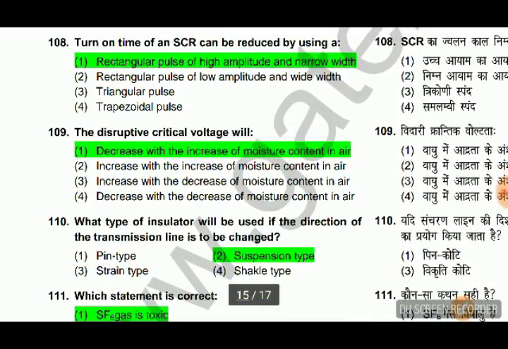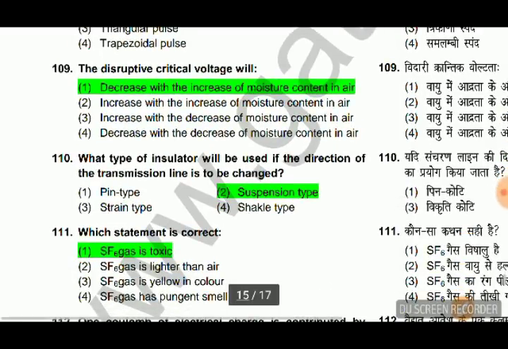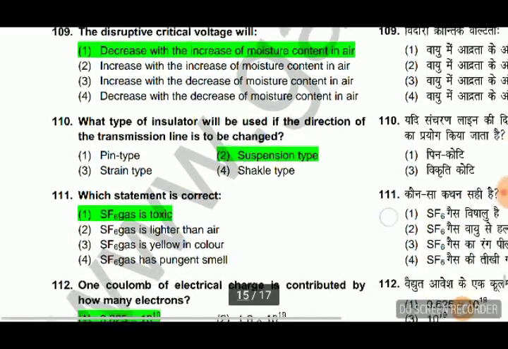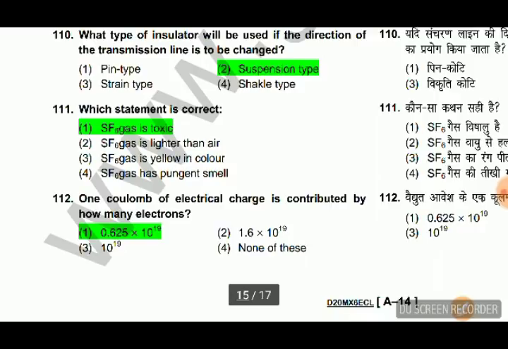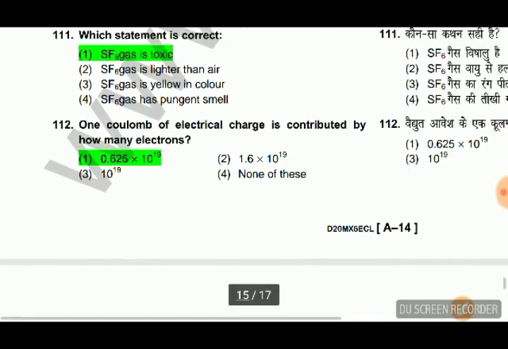The disruptive critical voltage will decrease with the increase of moisture content in the air. So if moisture is more, then the disruptive critical voltage will decrease and corona loss will increase. What type of insulator will be used if the direction of the transmission line is to be changed? It is suspension type. Which statement is correct? SF6 gas is toxic. Yes, it is toxic.